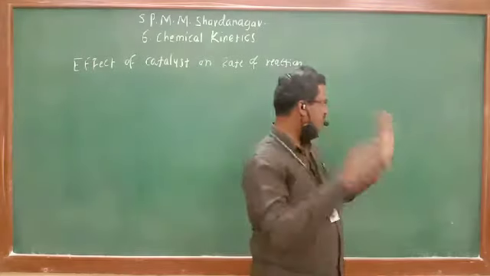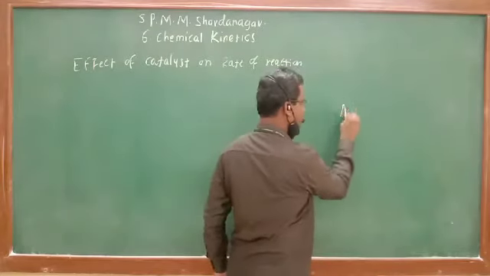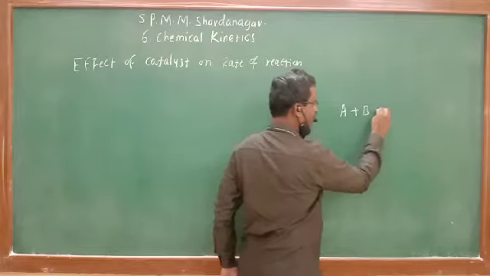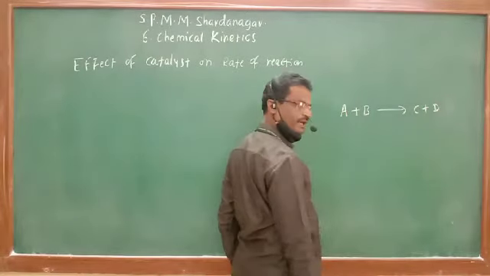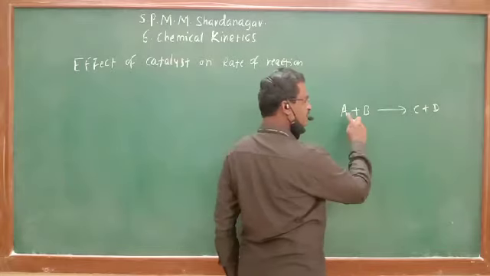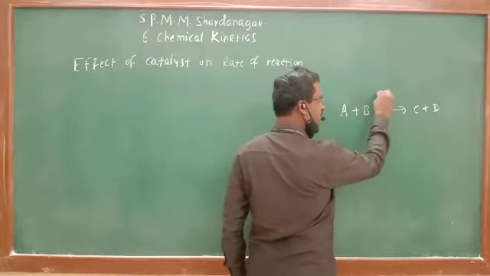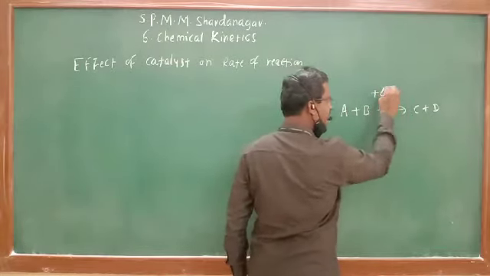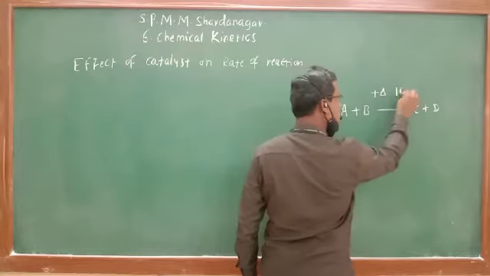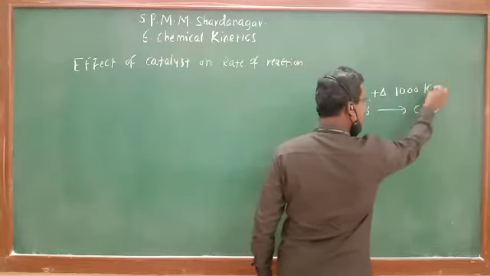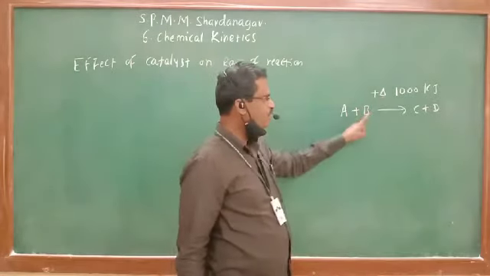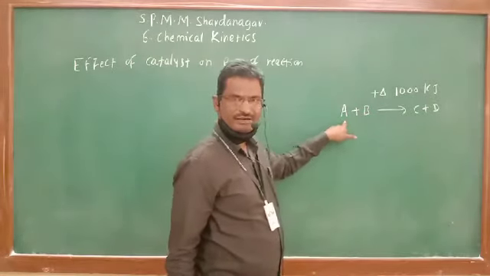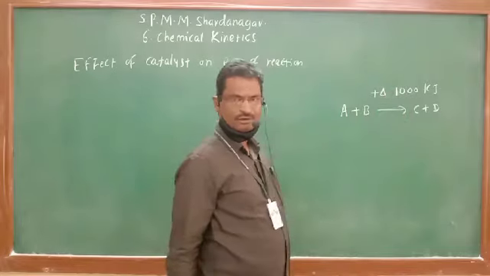Suppose, let us consider one reaction, A plus B giving C plus D. Here A plus B absorb energy by heating, suppose equal to 1000 kilojoule. 1000 kilojoule of energy is absorbed by the reactants and they are converted to product.